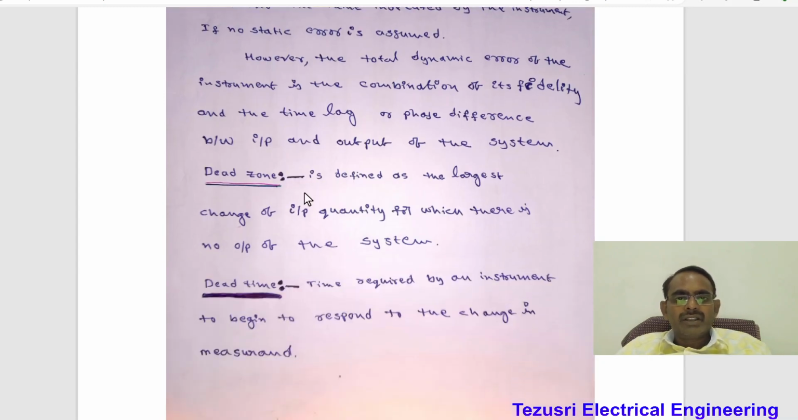Dead zone. Dead zone is defined as the largest change of input quantity for which there is no output of the system. Dead time. Time required by an instrument to begin to respond to the change in measured